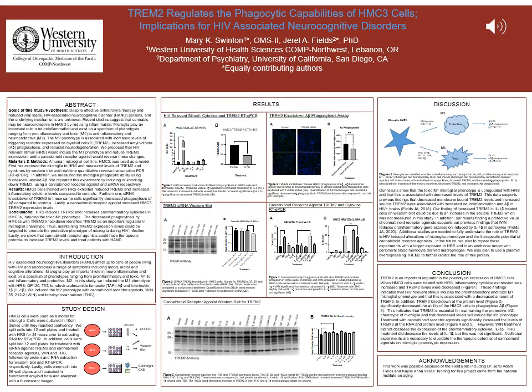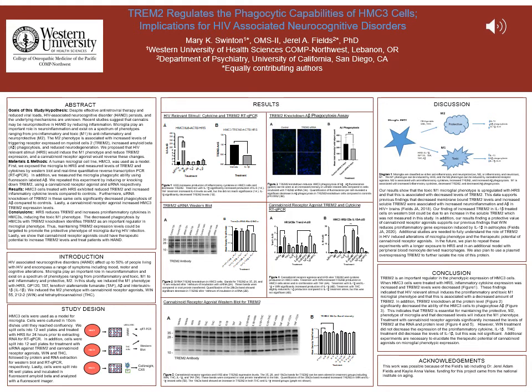And lastly, we found that cannabinoid receptor agonists upregulate the level of TREM2 at the RNA and protein level in these cells. Together, we found that HIV-relevant stimuli induces the pro-inflammatory and toxic phenotype of HMC3 cells, and that this is associated with decreased levels of TREM2.